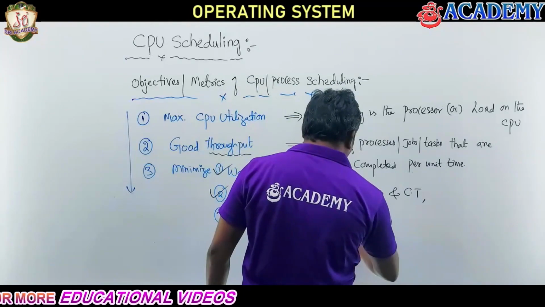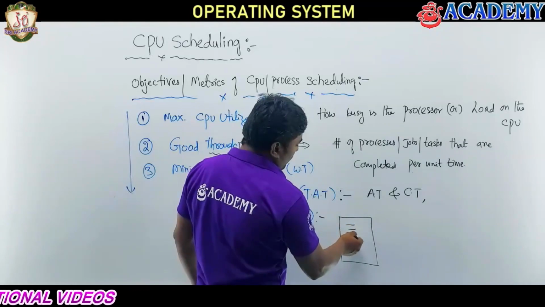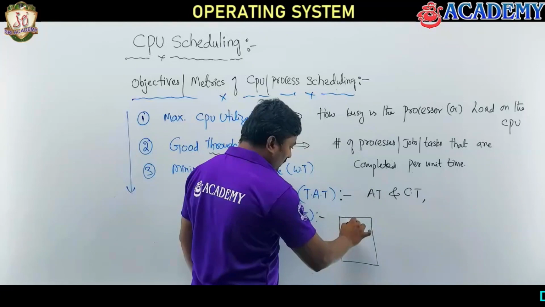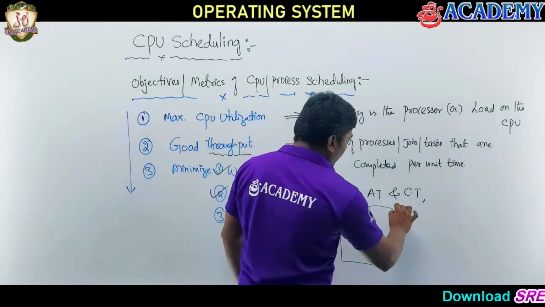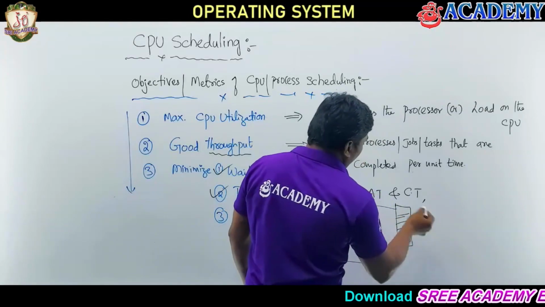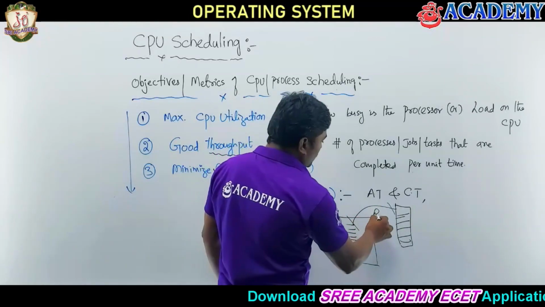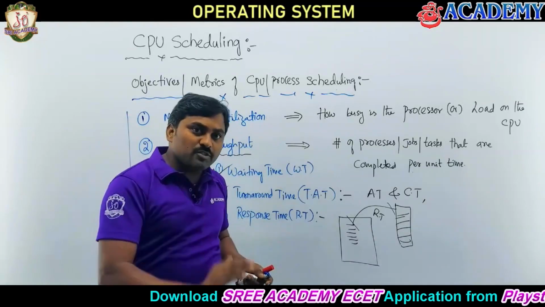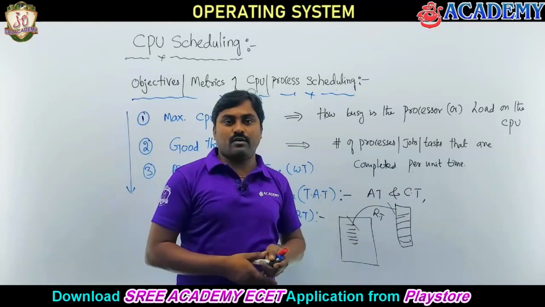Let me explain another way. Suppose there is a browser, like you might interact with a browser application. In a browser we have hyperlinks, right? The time at which I click with the mouse pointer, to the time at which its response is generated, so another page gets opened, that gap is nothing but your response time. It should be minimal. When the response time is minimal, the system is responding more to us, correct or not?